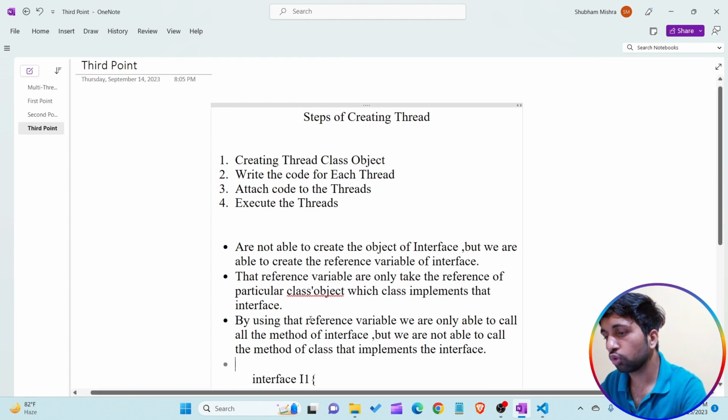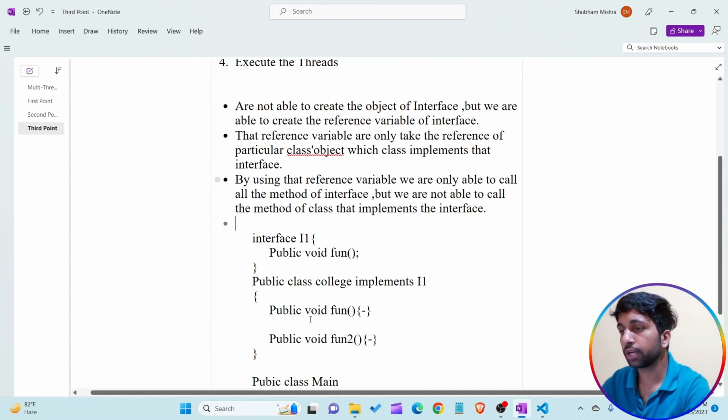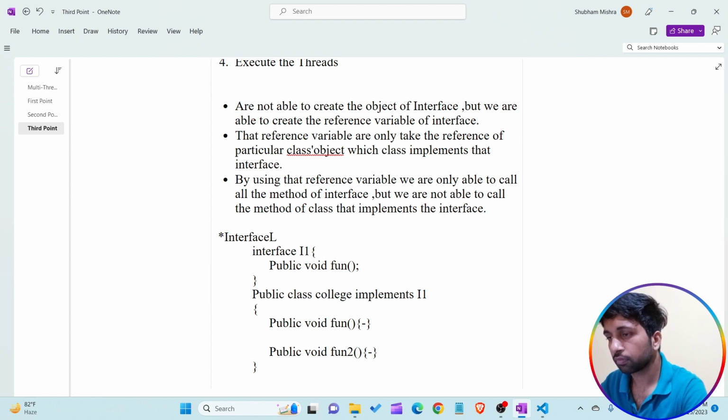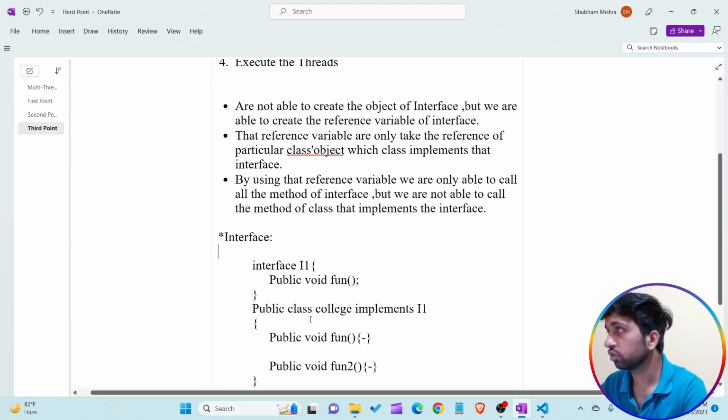So these are the points that I want to revise. It is a very important point about interfaces. Okay, so you have to understand how it works.